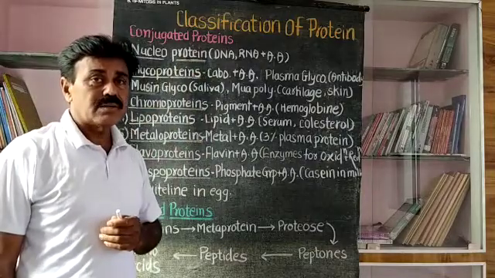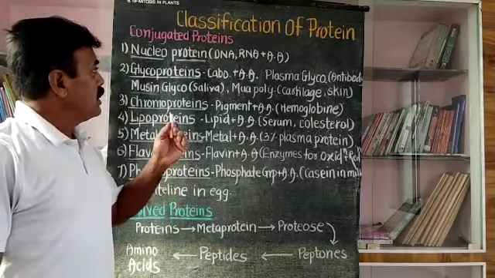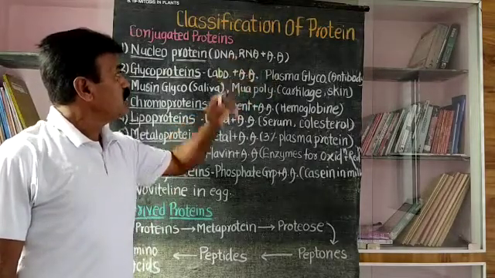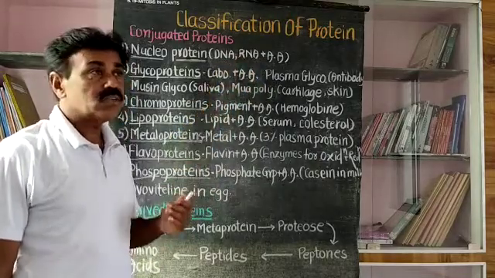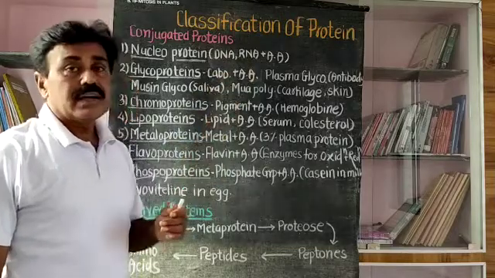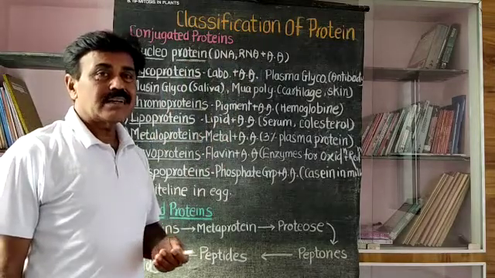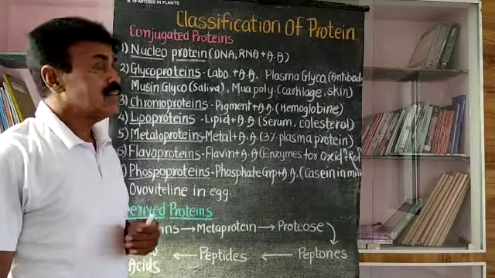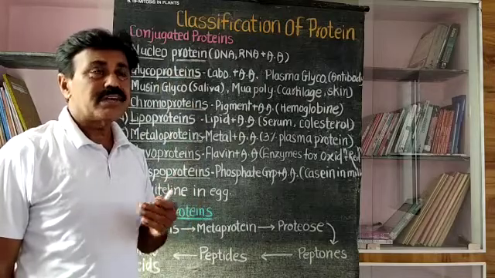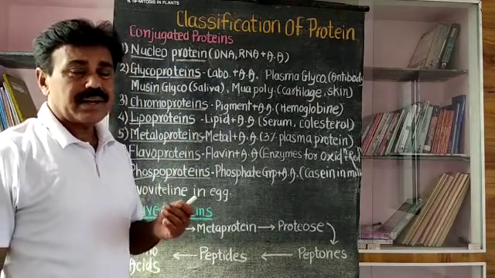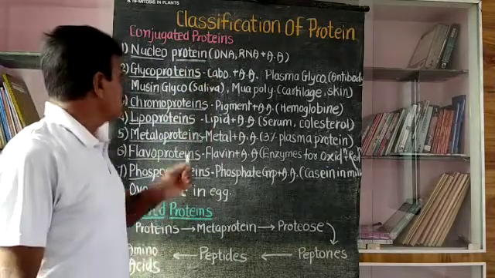It is a very important protein that is simply called a nucleoprotein. Nucleoproteins are made up of amino acids, and along with the amino acids there are other substances, that is DNA and RNA, deoxyribonucleic acid and ribonucleic acid. Along with amino acid, at that time it is called a nucleoprotein. The good example is nucleic acid, that is DNA and RNA. These nucleoproteins are present in almost all animals and plants. It is the genetic material present in living organisms, an important conjugated protein.